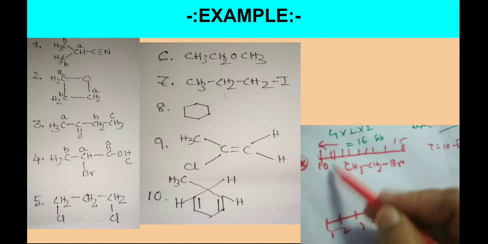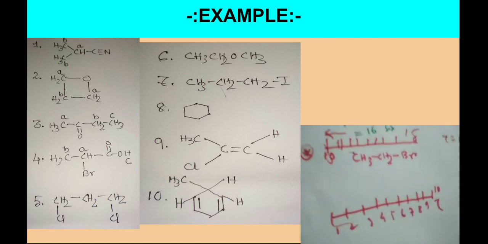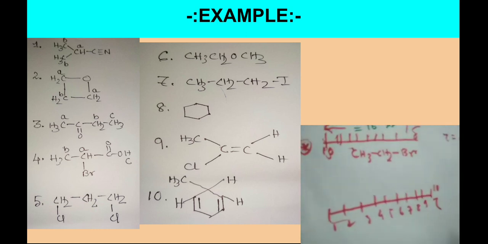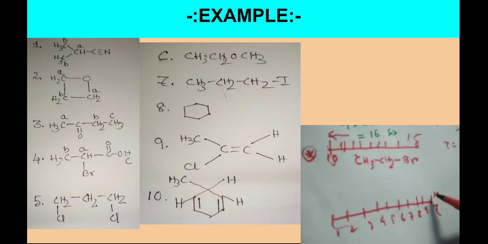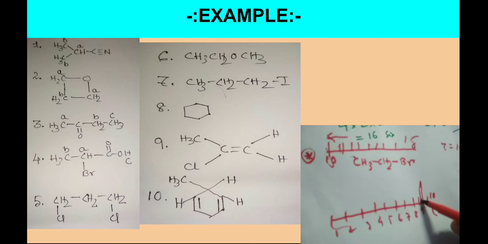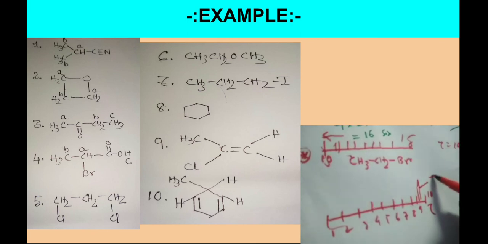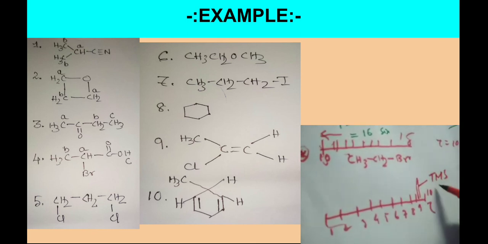So 10 is over there, and you can calculate in any manner. The first peak you get around 10 is nothing but tetramethylsilane, the reference.